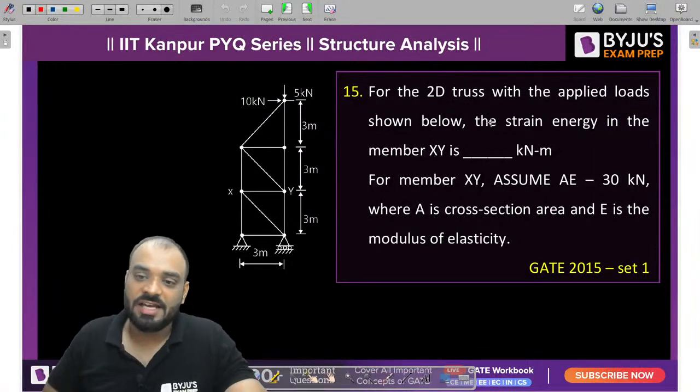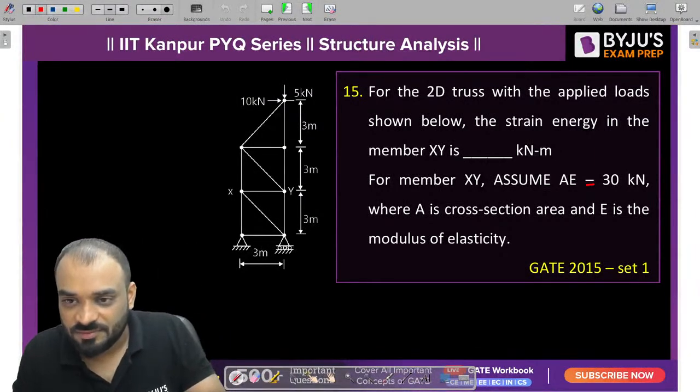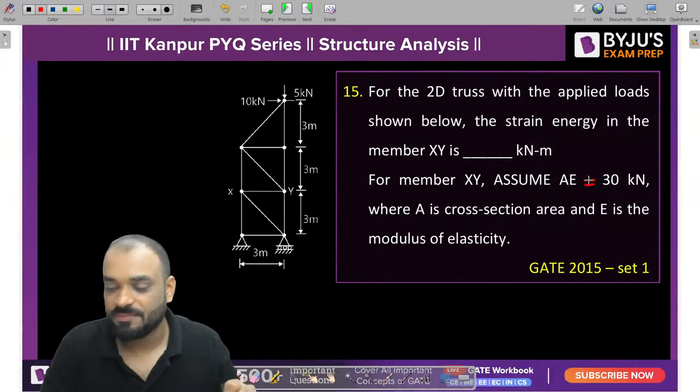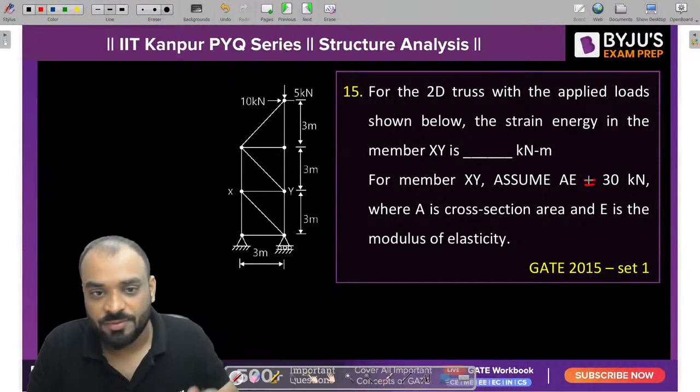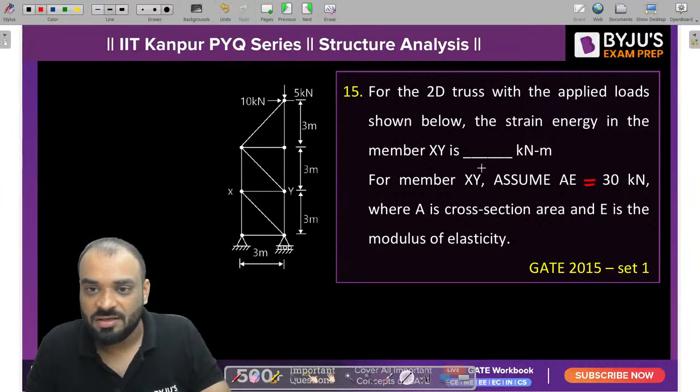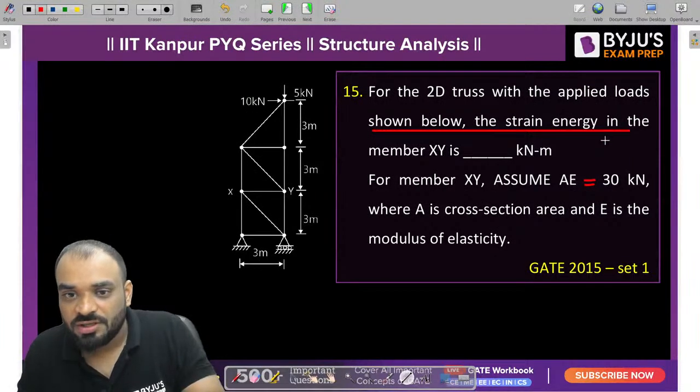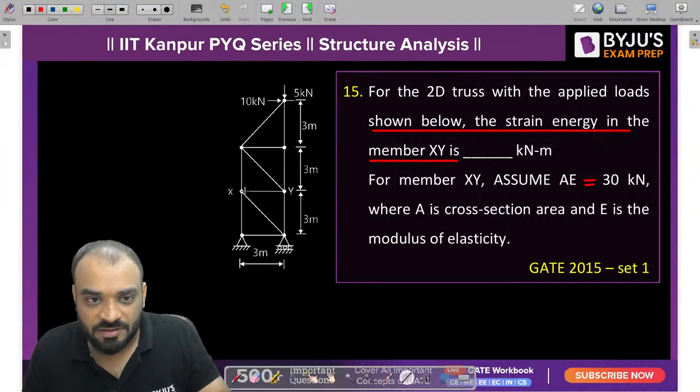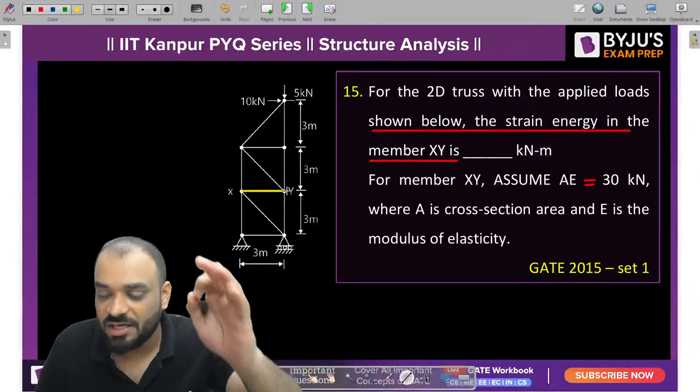Next question. Again, it is a very easy question. You need to find out the strain energy stored in member XY. This is the member XY in which I need to find out how much strain energy is stored.